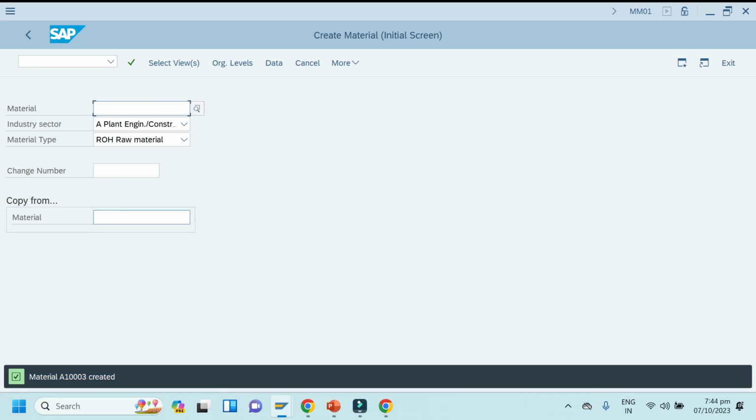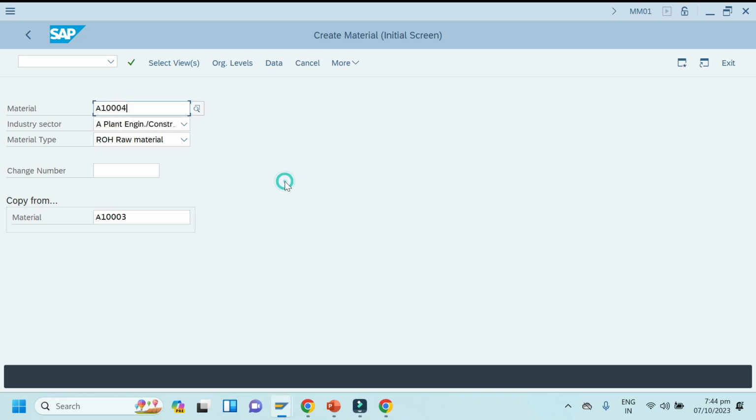So this is the material one I am copying from. I am creating here by copying. So how can I do it? I have already created this material, but I want to create this material, so I can copy from. You can see here the copy from option. So I can copy and create this